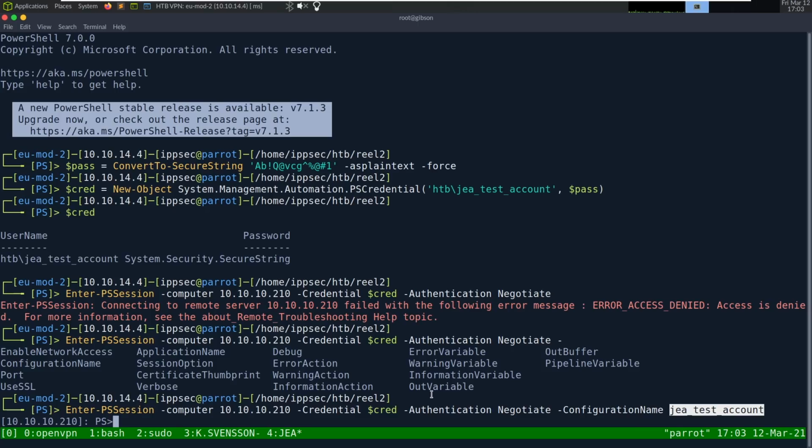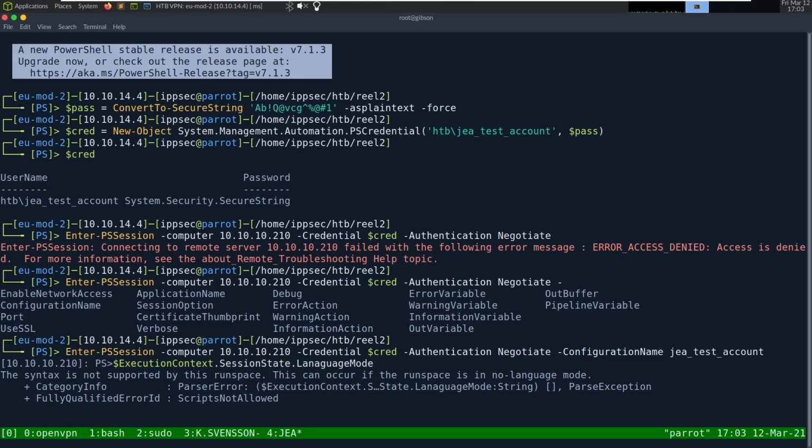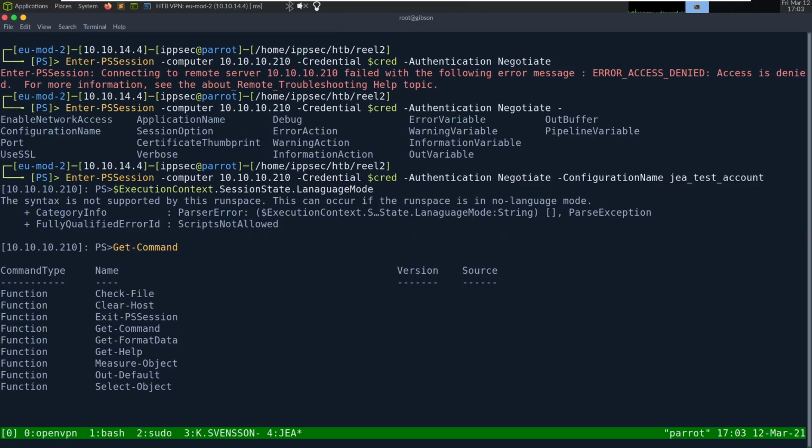But now if we do the, what is it? Execution context, dot session state, language mode, it should say no language. It's not even supported. It doesn't say no language mode, but the error message says the runspace is in no language mode. So we can only do what is defined. If I do a Get-Command, we can see what commands are available, and very, very few. There is Check-File though.